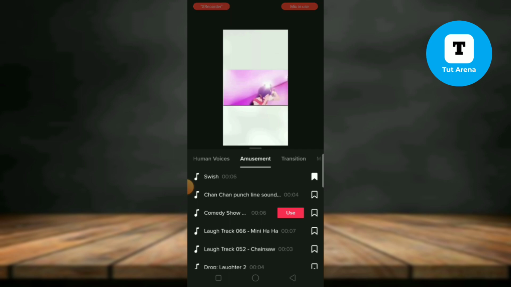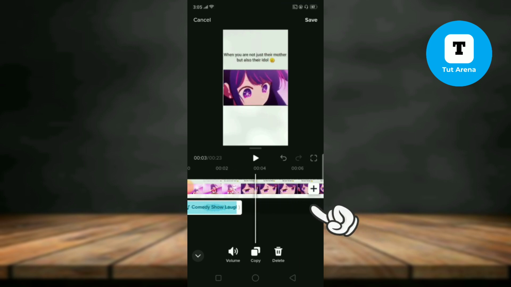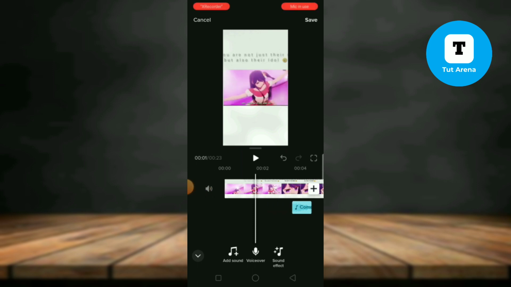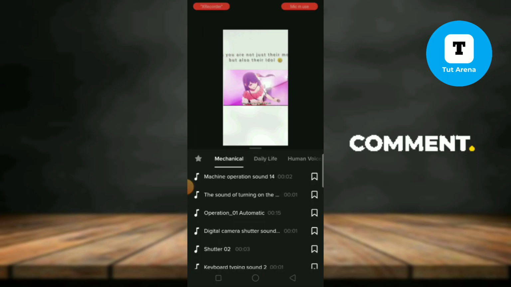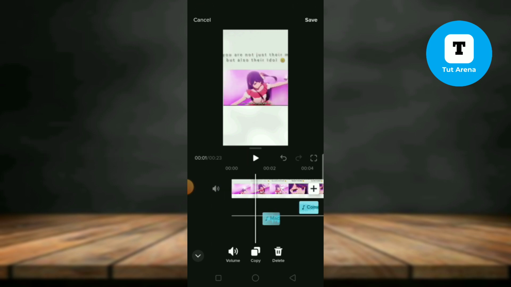After that, you can use it by tapping on use, and then you can also trim it like this. And then you guys can also tap on here and hold it and put it where you want to add it. And also you guys can use a lot of sound effects by tapping on add sound effects, and then use another sound effect according to your choice and put it where you want to.